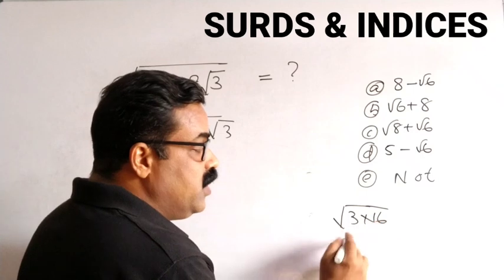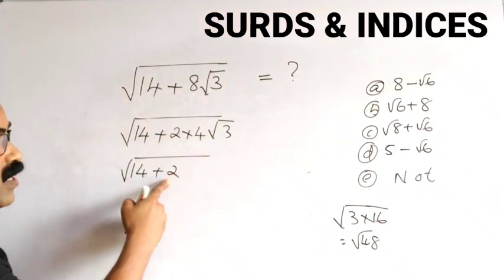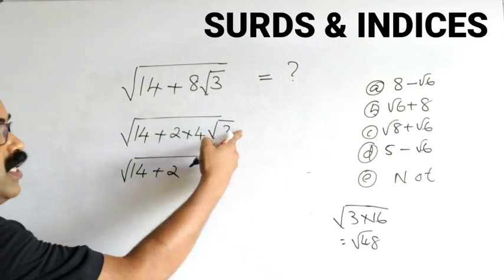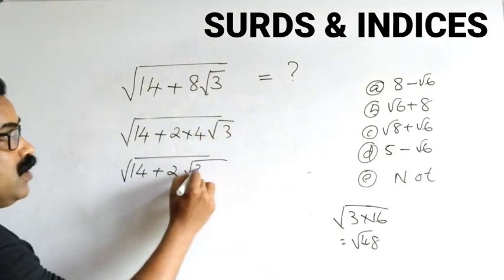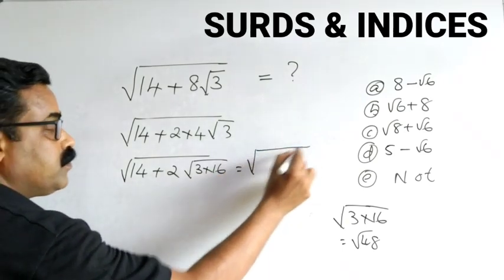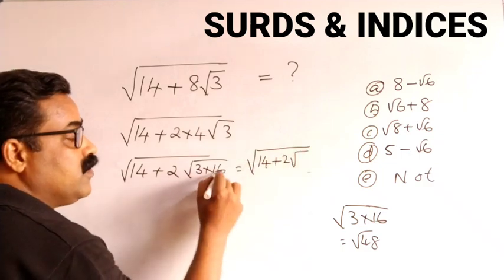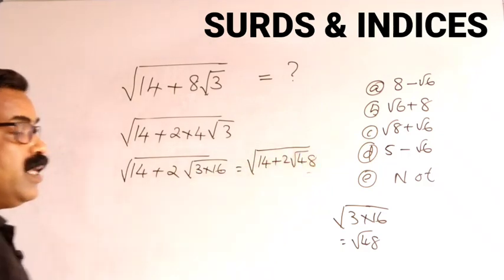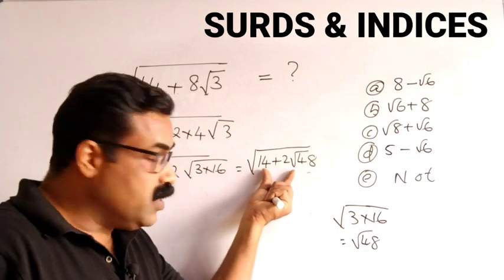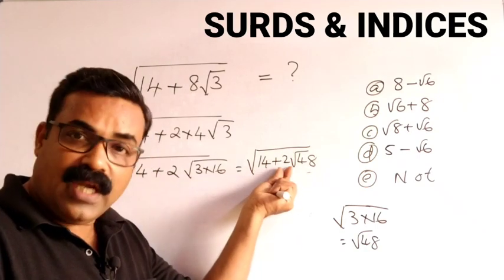So what is 3 into 16? Root 48. So I can write here 2 will be here, this 4 will go inside, so it will become root 3 into 16. That means root of 14 plus 2 root 48. Now the question is in the required form. Here we have number 2.